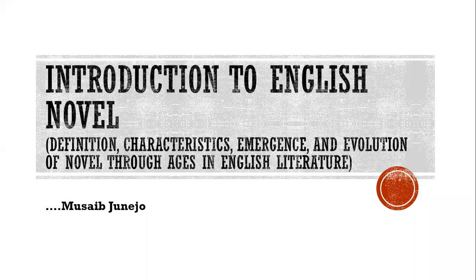English novel, we'll be looking at the definition of novel, characteristics of novel, elements of it, its emergence, the factors that lead to emergence of novel, the evolution of novel, and then at last the novel through literary ages. Through 18th century, we'll be passing from that romantic age to Victorian and then to a modern age. So this will be our topic of today's lecture.